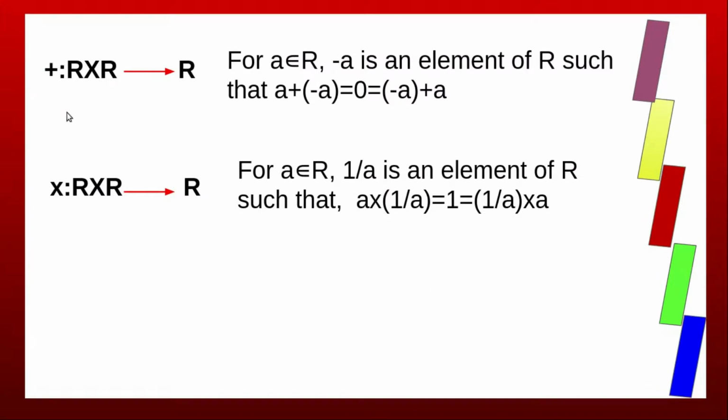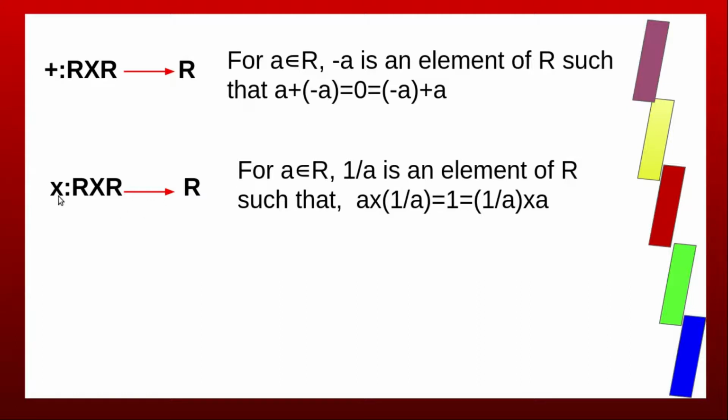Now for addition, plus maps from R cross R to R. For any real number A, there exists minus A belonging to R such that A plus minus A equals 0, that's equal to minus A plus A. For example, 2 belongs to R, 2 plus minus 2 equals 0. Minus 2 is the additive inverse of 2. Minus 5 is the additive inverse of 5. 9 is the additive inverse of minus 9.